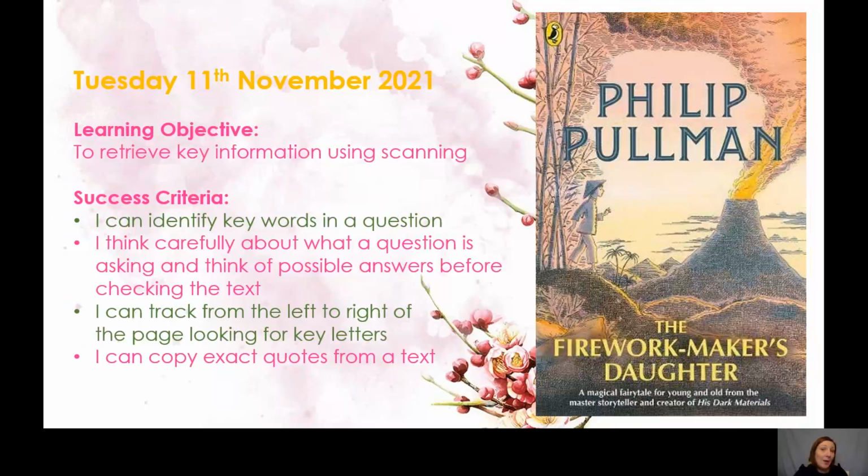So today, what we're going to be doing is retrieving information using scanning. We're going to be able to do that by identifying the keywords in the question, thinking carefully about what the question is asking and thinking of possible answers before checking the text. You're going to track from left to right. So you start at the left side of the page and read across, and you're going to look for key letters, and you're going to be able to copy exact quotes from the text. Should we begin reading our story?